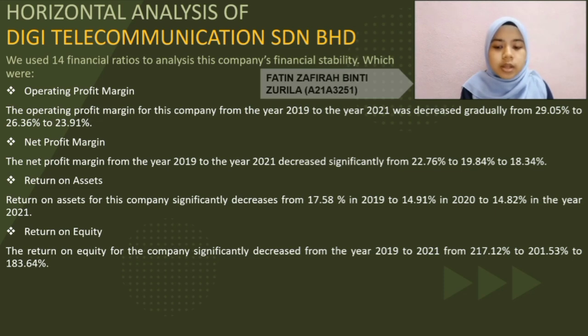80.34%. Return on asset. The highest value of return on asset is 70.58% in 2019, while the lowest is 40.82% in 2021. Return on equity. The highest value of return on equity is 217.12% in 2019, while the lowest is 183.64% in 2021.